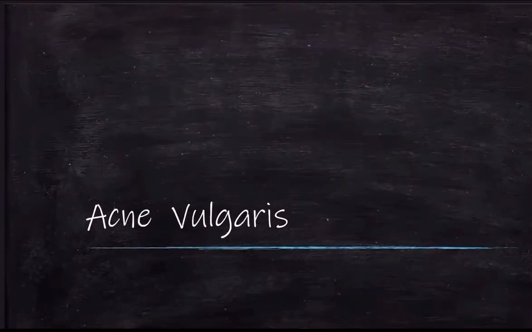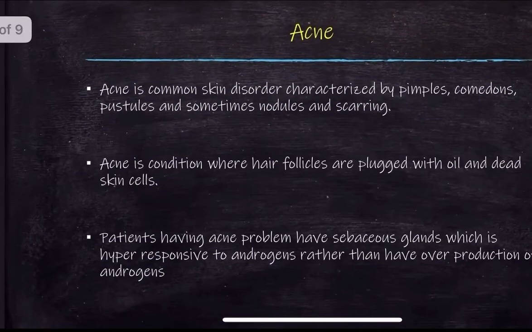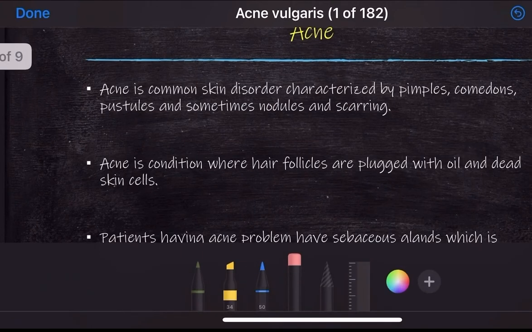Hello everyone, in this video we are going to discuss acne vulgaris. Acne is also called pimples, a common skin disorder particularly in teenagers. Acne is characterized by pimples, comedones, pustules and sometimes nodules and scarring. These are the different forms of acne. It is a condition where hair follicles are plugged with oil and dead skin cells.